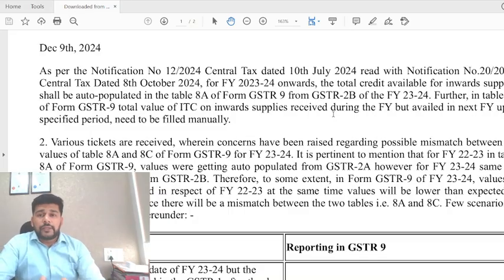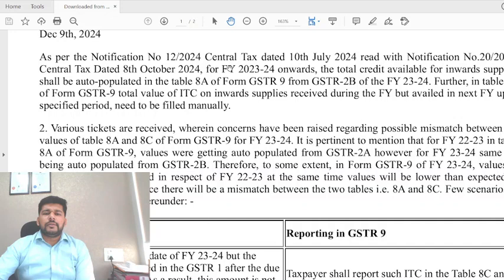form after the GSTR 9 and 9C forms, whatever instructions are given, and this advisory is like a link between the data reporting that is happening here. So even if you deviate or drift away from the advisory, that doesn't mean that there is going to be something illegal or wrong, because they are giving you a guideline or an advisory on how to file the GSTR 9 returns, especially with those tables which are having this exposure.